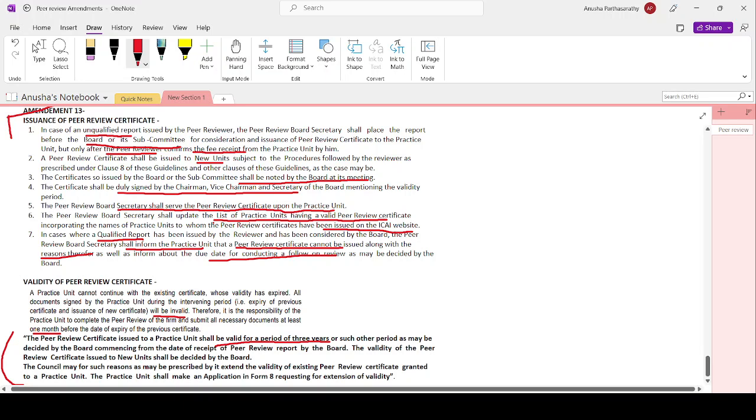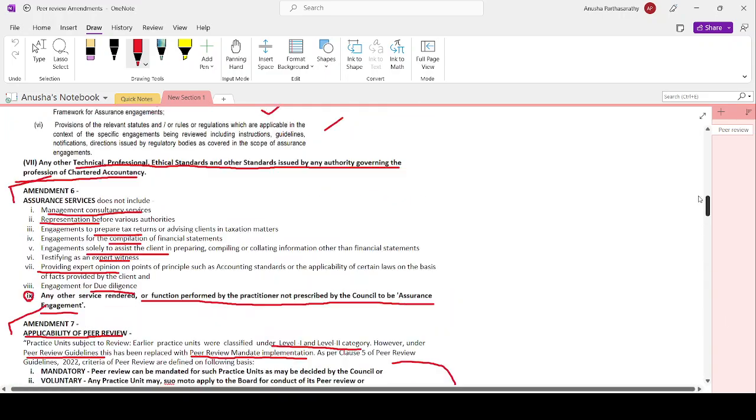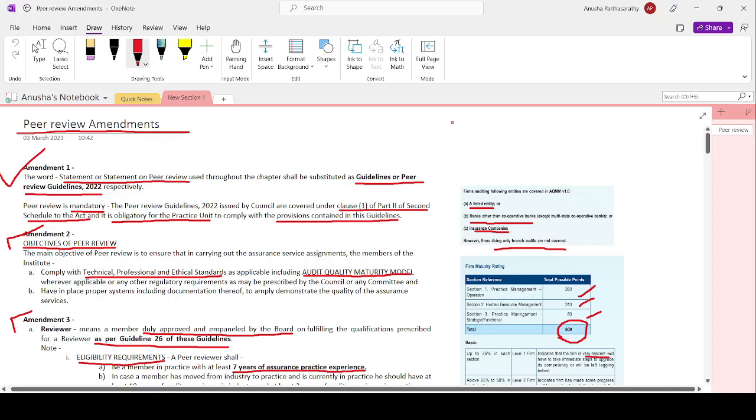The council may, for such reasons as may be prescribed by it, extend the validity of the existing peer review certificate granted to the practice unit. The practice unit shall make an application in Form 8 requesting extension of validity. So with this, all the amendment areas in peer review have been covered.